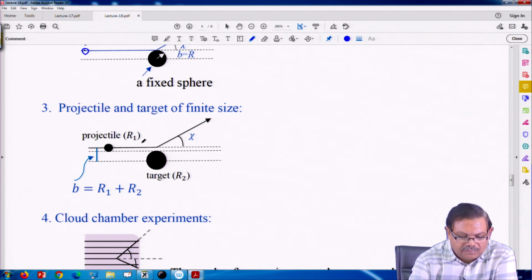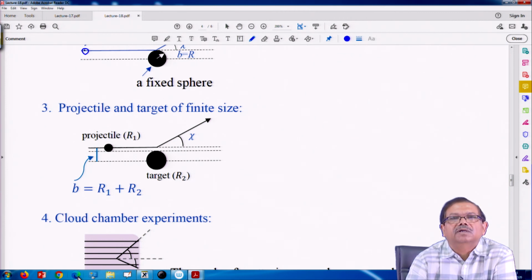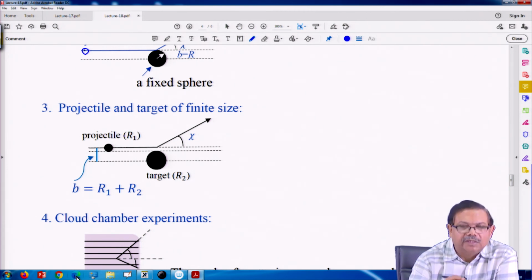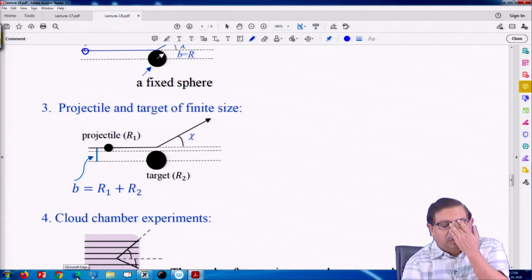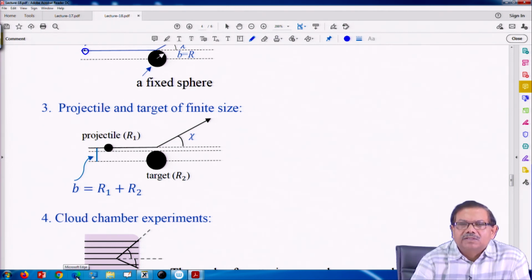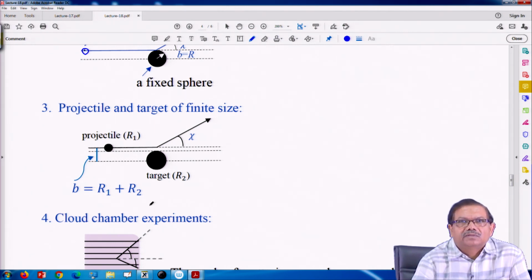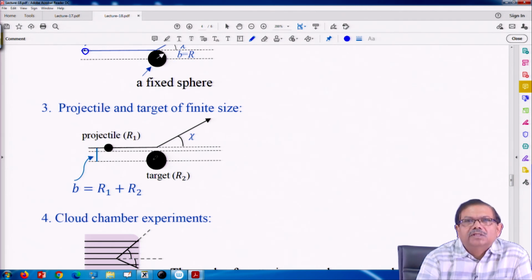If it is less than r1 plus r2, there is going to be a deflection. So, you see the interaction between two particles depends not only on the target, but also on the nature and size of the projectile. Okay.